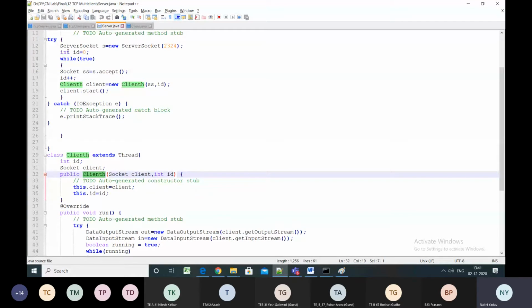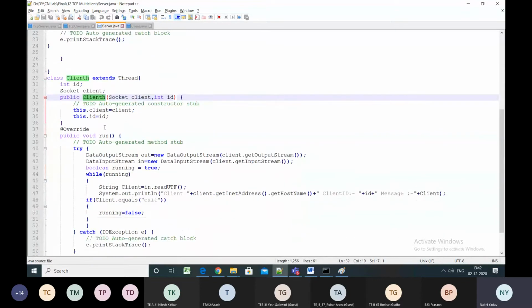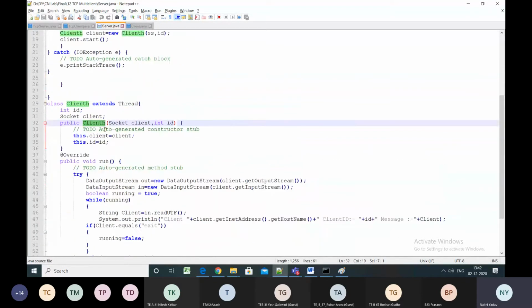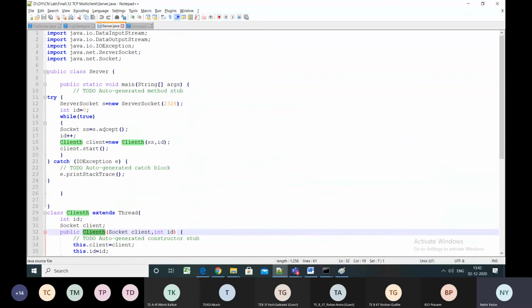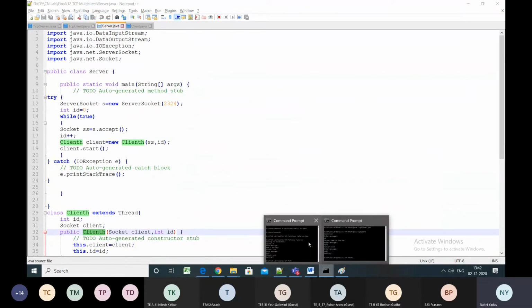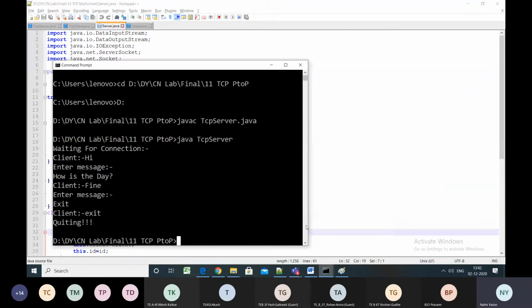Again, a new object will be created of this client class, which is extending the thread, and then it will start a new thread to serve that particular client. So like this, I will be able to serve indefinite clients with a single server. With the help of threads, I am able to serve any number of clients. So this is multi-user chat. I hope you understood this.